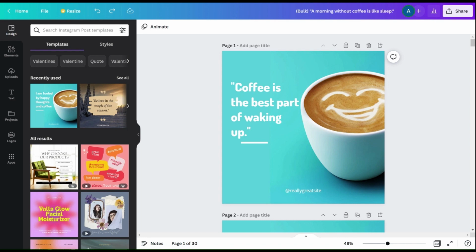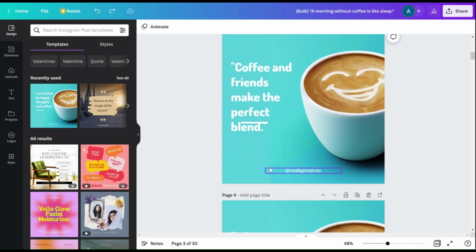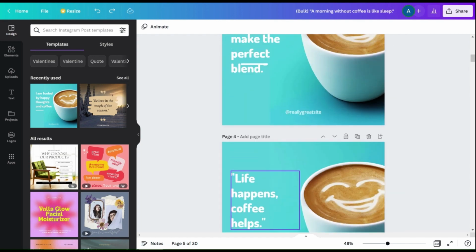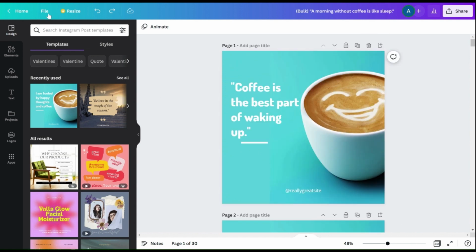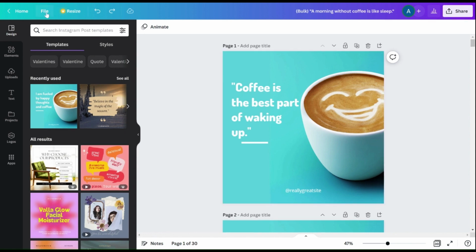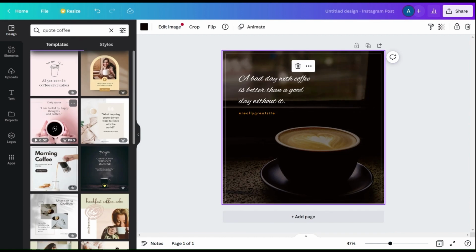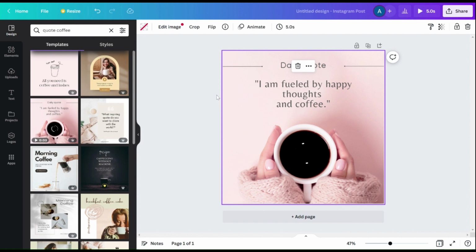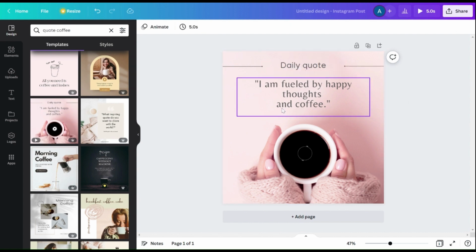So 30 posts done. I guess one thing we could add is you may feel like they all look the same, so could we add a bit of variety? And the answer is yes. How you could do that is repeat the same process but with a different image or template. So for what I mean exactly is, let's maybe go with this one, and we will do the exact same process.